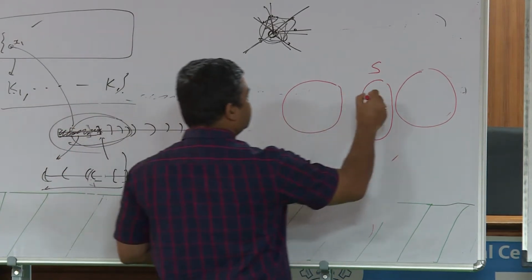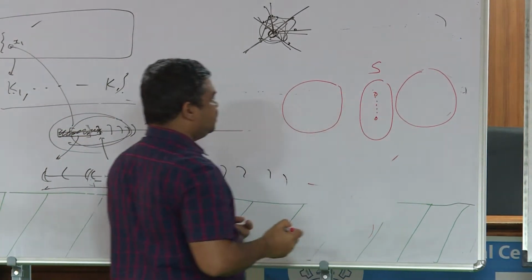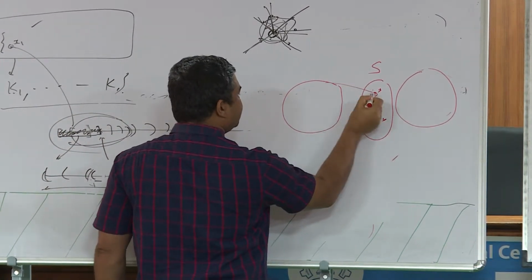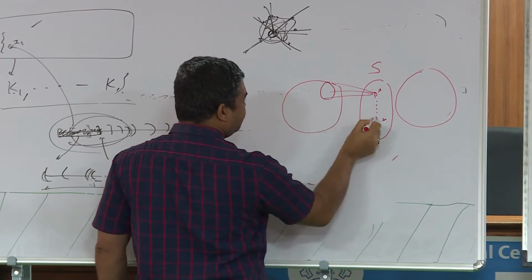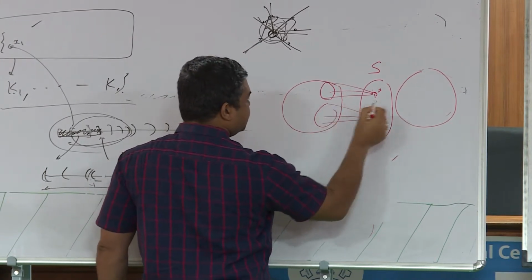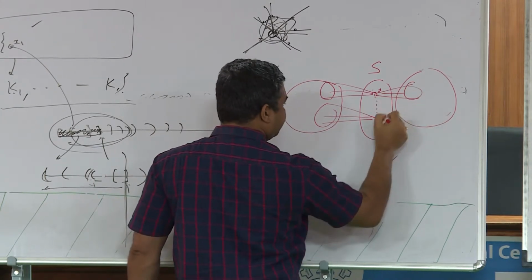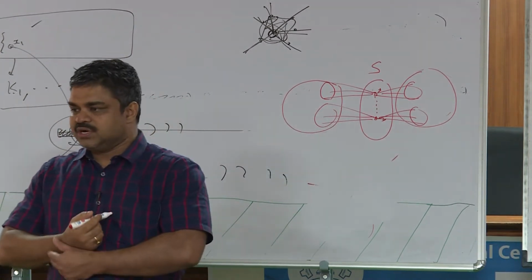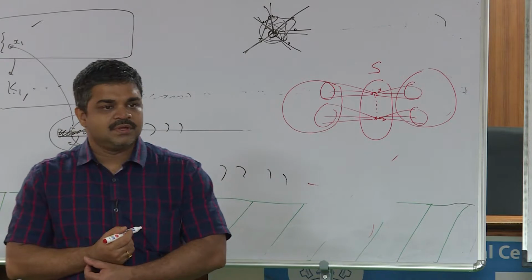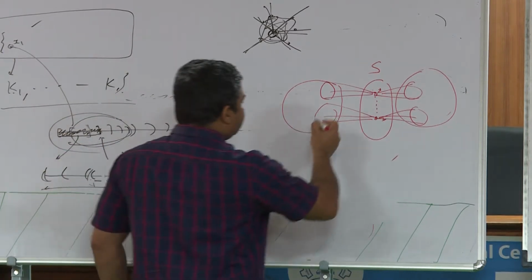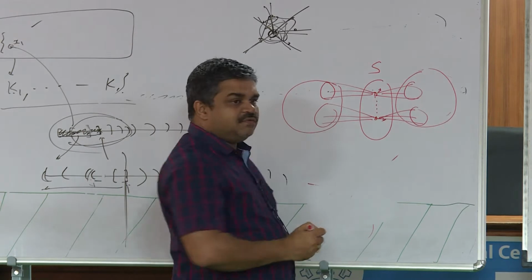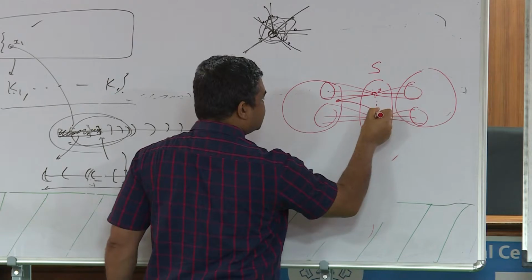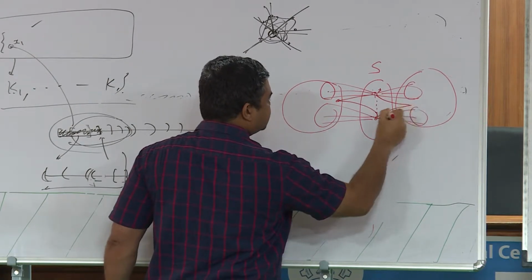Suppose there is a pair which is not connected, like this. Then what will I do? This is X, this is Y. X will have a few neighbors here, definitely, that's what I told. Y will also have a few neighbors here. And X will have a few neighbors in the other component, and Y will also have a few neighbors. Not necessarily just one, it may have more neighbors, right? Now what I do is, I'll first try to see whether there is anything common here. Suppose there is a common neighbor for X and Y in one component, and a common neighbor for X and Y in the other. Then what happens?